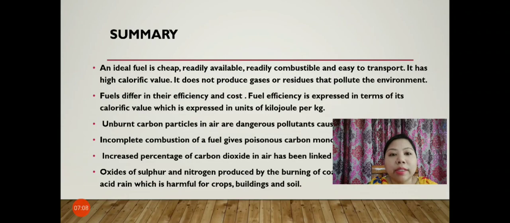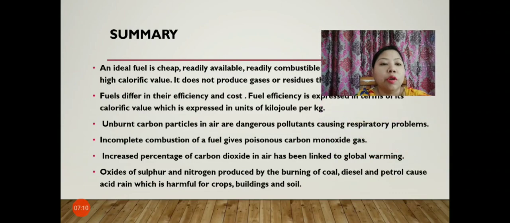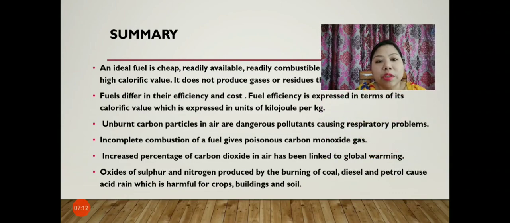Unburned carbon particles in air are dangerous pollutants causing respiratory problems. Incomplete combustion of fuel gives poisonous carbon monoxide gas. Increased percentage of carbon dioxide in air has been linked to global warming. Oxides of sulfur and nitrogen produced by the burning of coal, diesel and petrol cause acid rain, which is harmful for crops, buildings and soil.